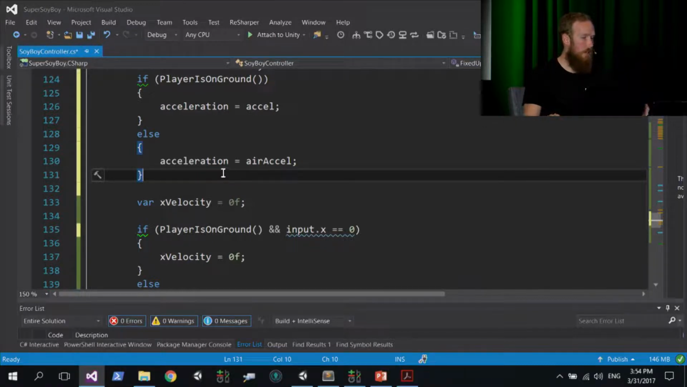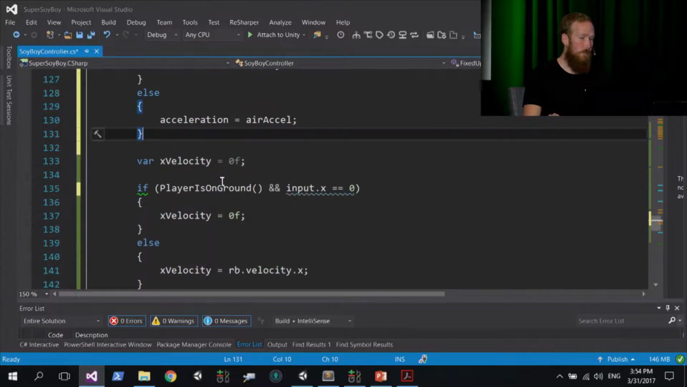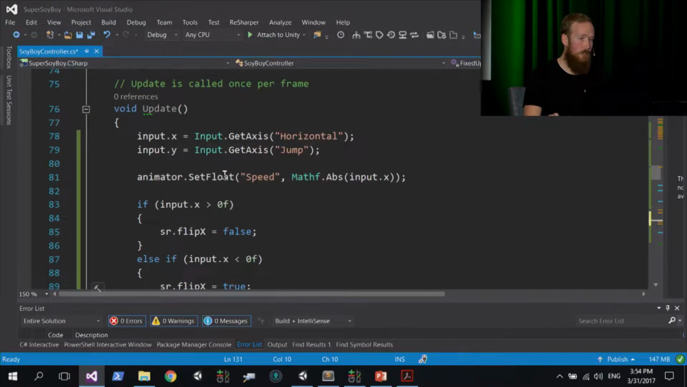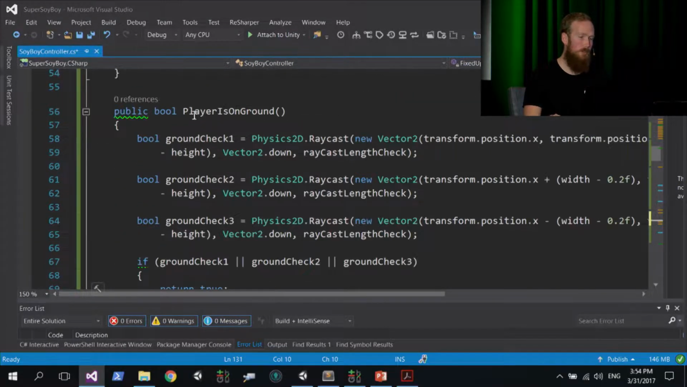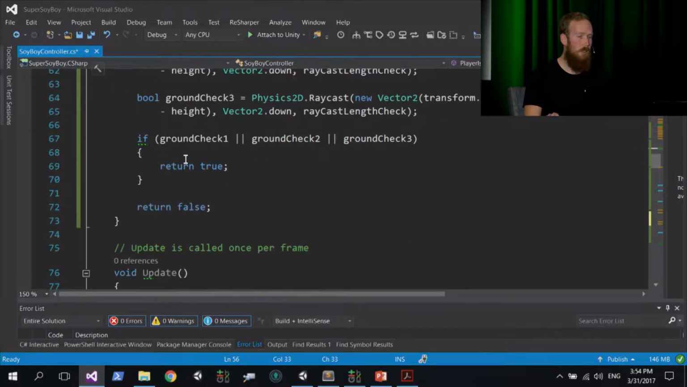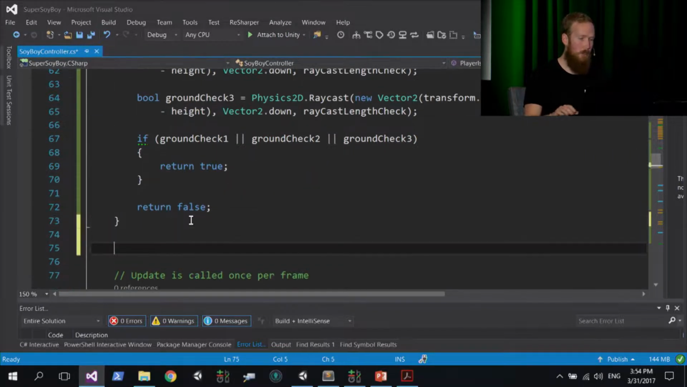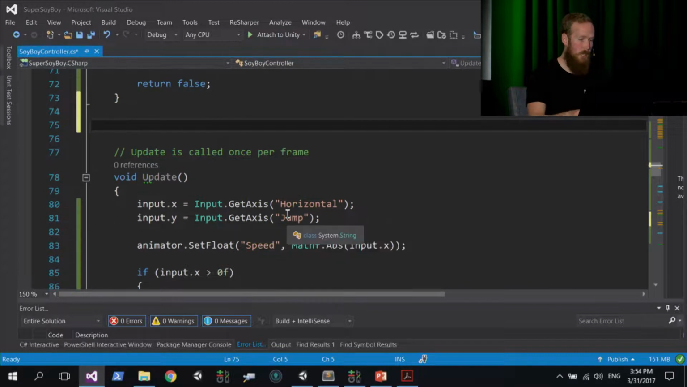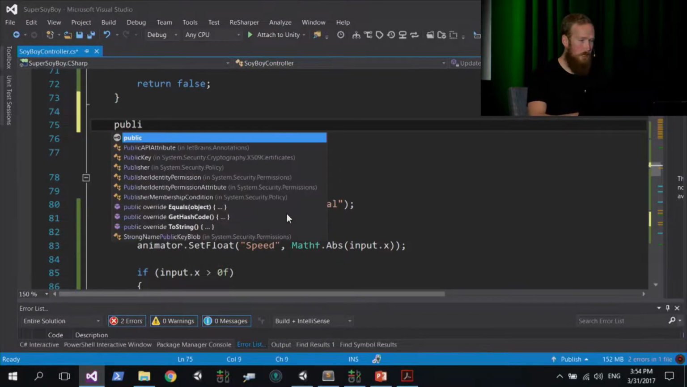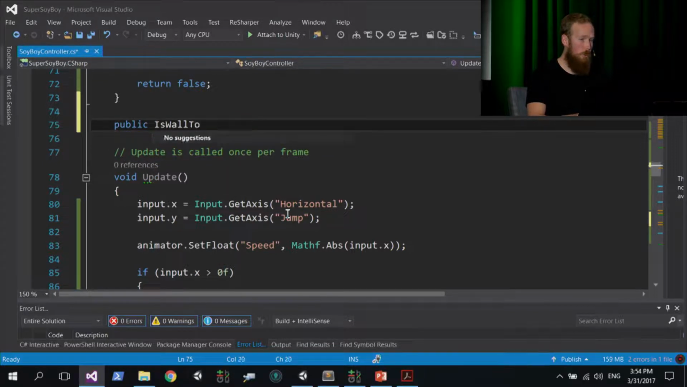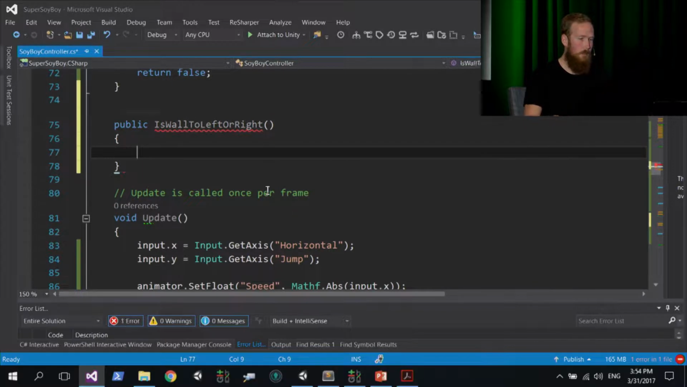Okay, so with that done, let's get straight into adding some wall jumping. So for that, we're going to add a new method. So just scroll up, find your playerIsOnGround method, and then just below that, below the closing brace for that method, we're going to add a new method. We're going to call this public IsWallToLeftOrRight. Sorry about the really descriptive names, it's just a habit that I've got. It at least makes it clear what the method's doing.